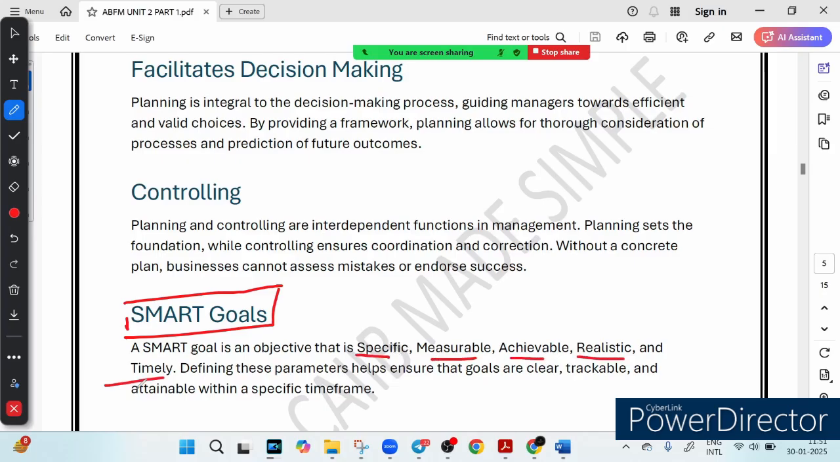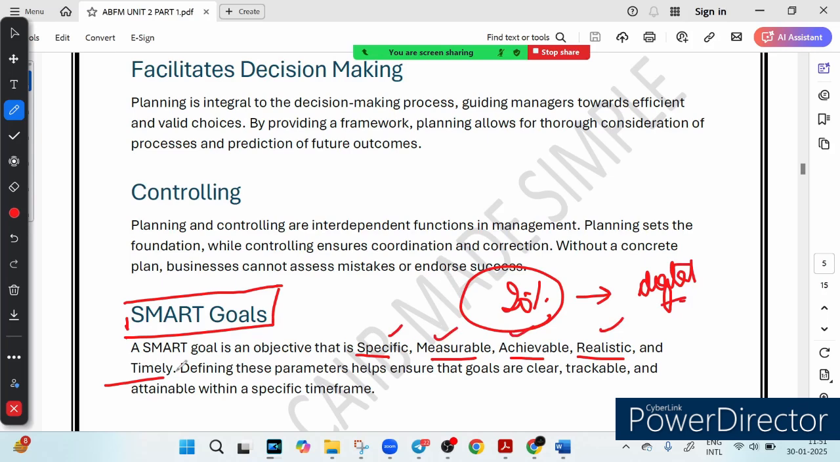Right. For example, a bank is planning to increase home loan approval. It won't just say let's approve more loans. A SMART goal would be: increase home loan approval by 20% within 6 months by launching a digital loan processing system. So the SMART full form is asked every year: specific, measurable, achievable, realistic and timely.